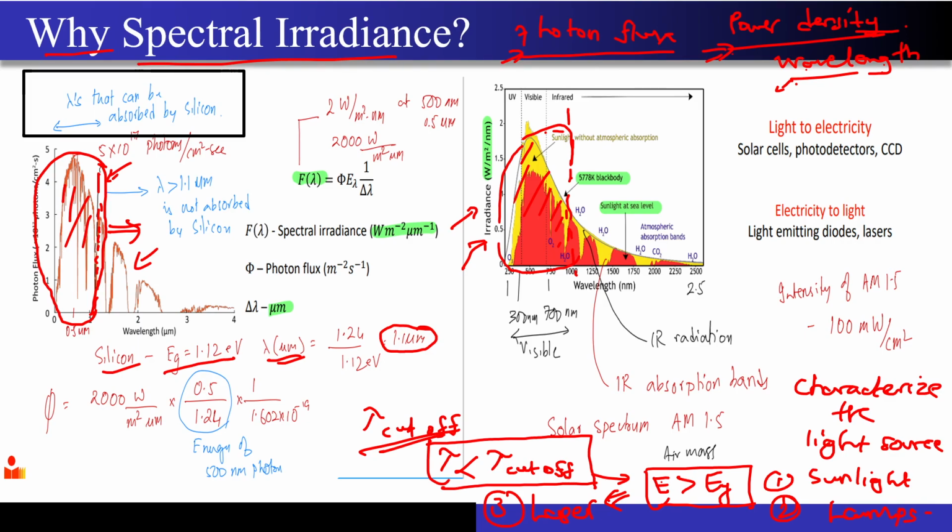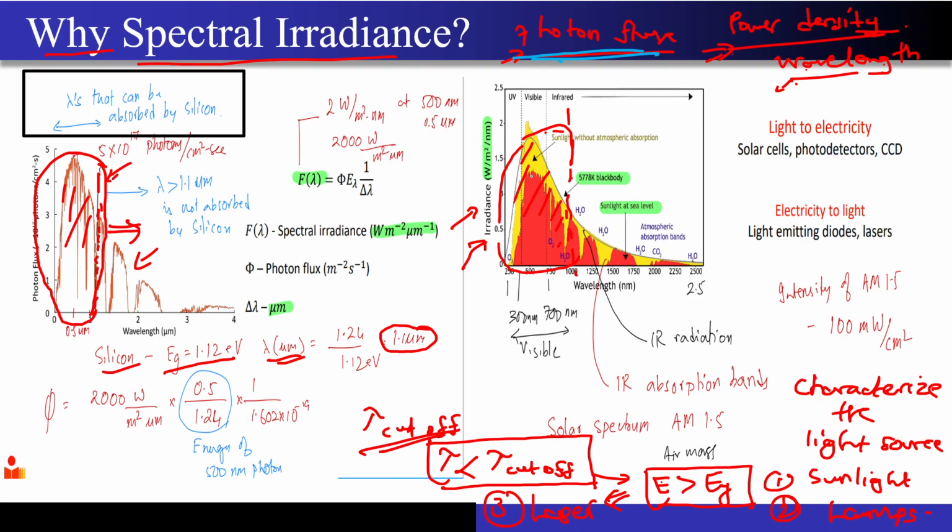So now we have also studied a concept of spectral irradiance. See, we have studied about the photon flux, right? These are nothing but the number of photons per unit area per second, but I didn't tell you at what wavelengths these photons are coming. Correct? Now if you have a source which is giving you light, it is of utmost importance to characterize how much power is there per wavelength.